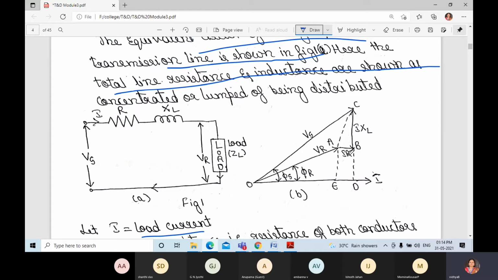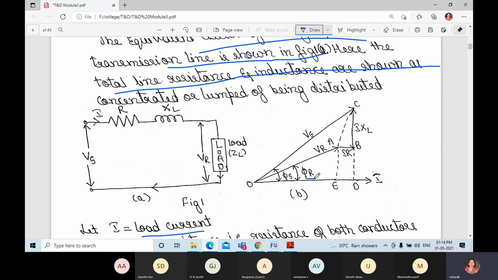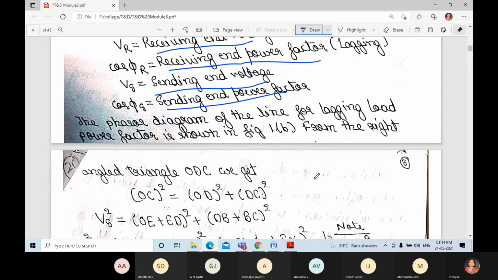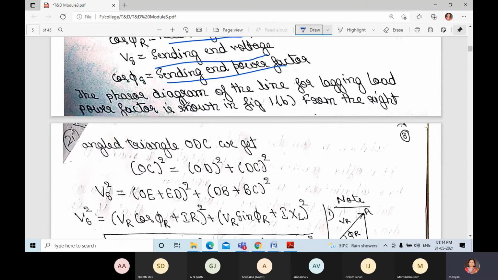This is the current. The angle between Vs and I is phi s, and the angle between Vr and I is phi r. Now the phasor diagram of the line for lagging load power factor is shown in the figure.